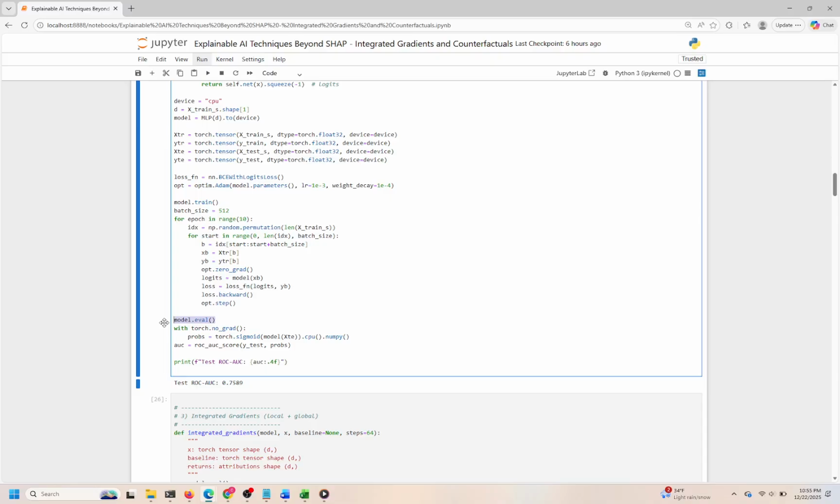After training, we switch the model to evaluation mode and compute predicted probabilities on the test set by applying the sigmoid function to the model outputs.